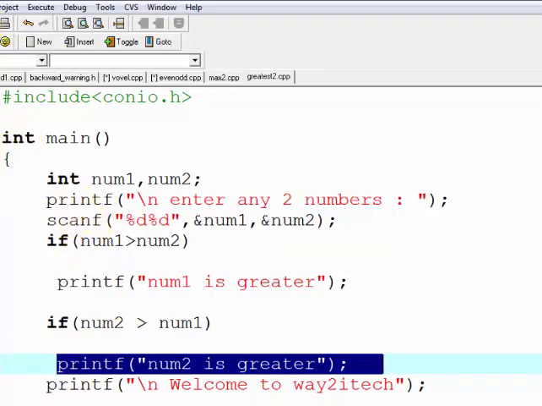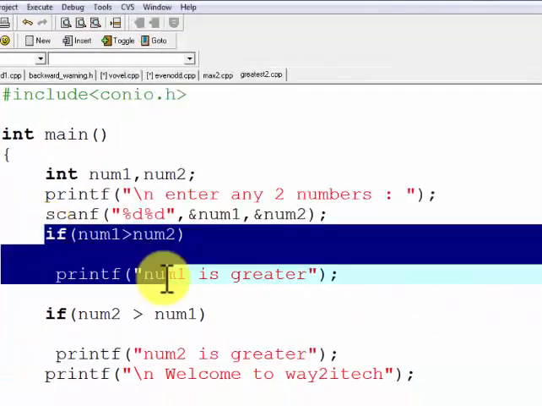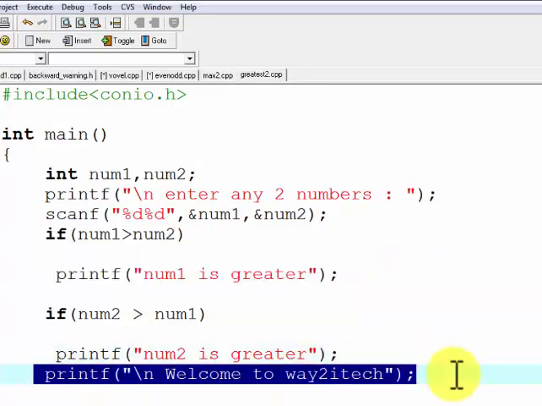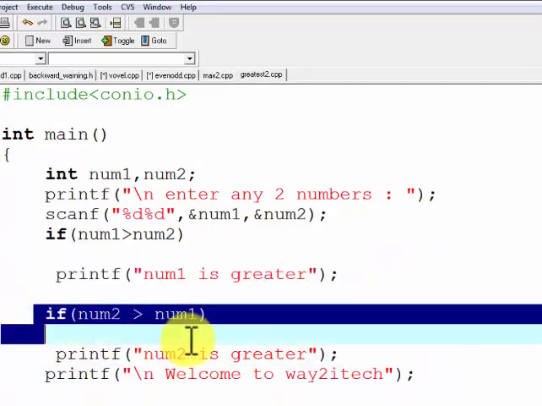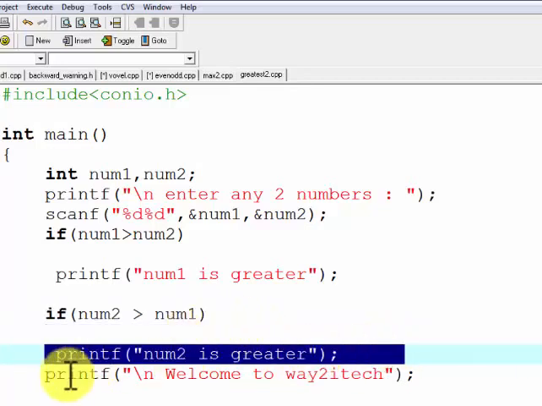Like, I will again run the program. Now we are getting the output number 1 is greater. Number 1 is greater means this if is executing and this statement is executing. Why is this statement executing? Because this is not part of this if. Only this statement is part of this if. This statement is out of the if, because if no braces are there after if, only the first statement is the part of if.